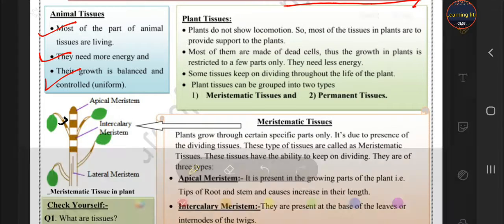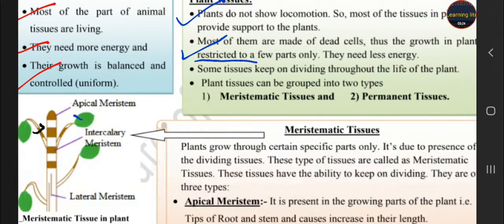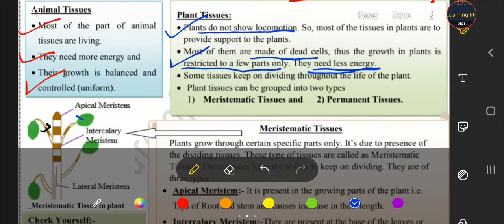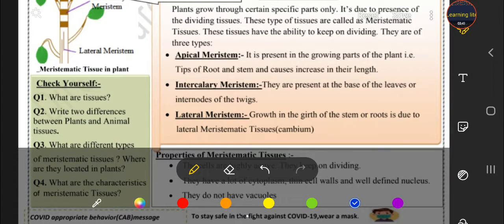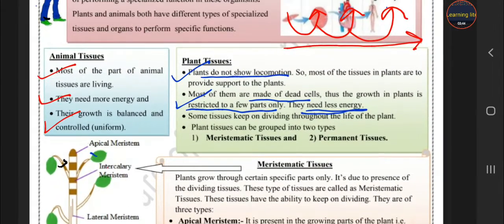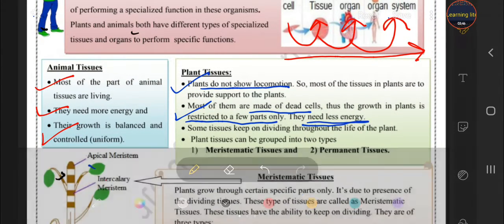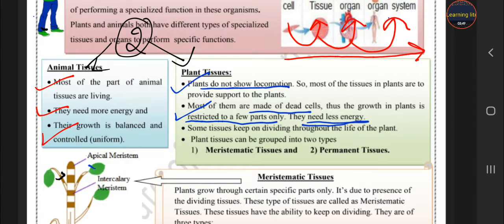What about plant tissue, students? Plants do not show locomotion because they are stationary, fixed at a point. Second, they are made up of dead cells, so their growth is restricted to a few parts, students, because they are made up of dead cells. And the last one, they need less energy. Some tissues keep on dividing throughout life. So students, the first question was, what is tissue? I told you what the differences between plant and animal cells are. So this is the answer to your second question. These are the differences you have to write here.